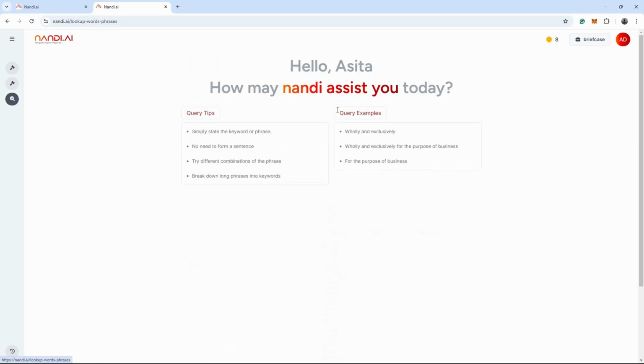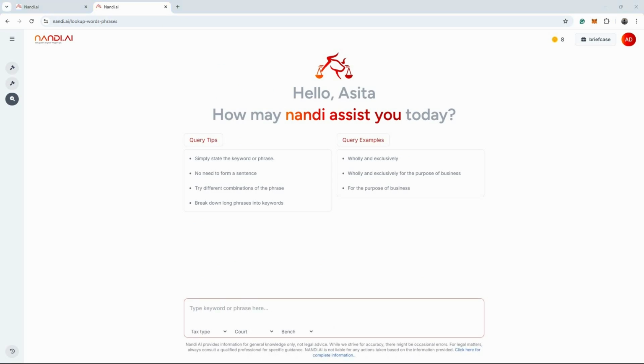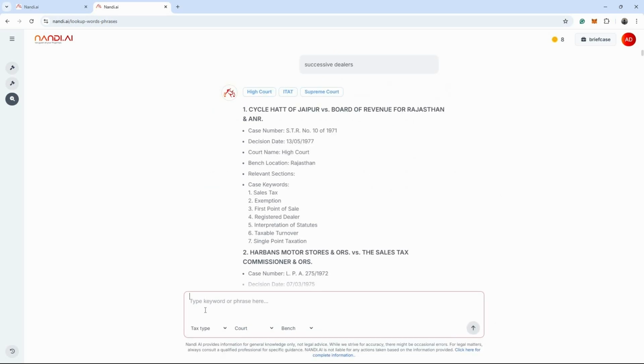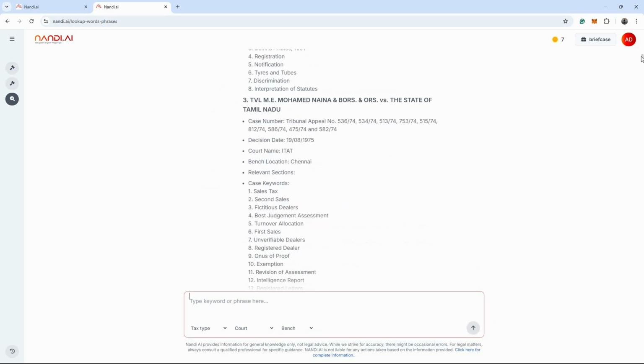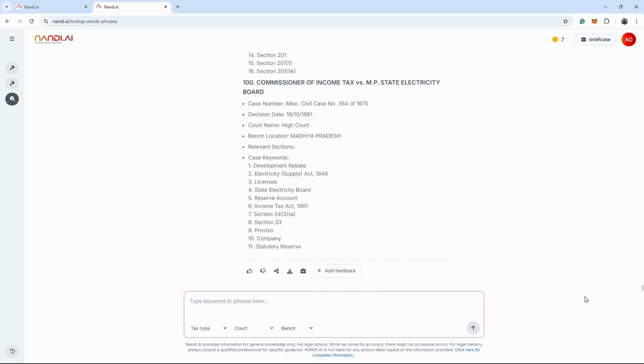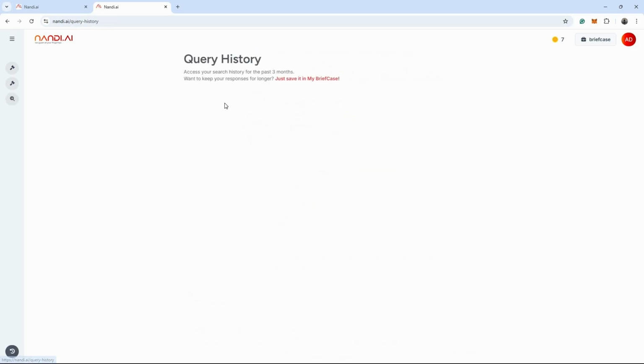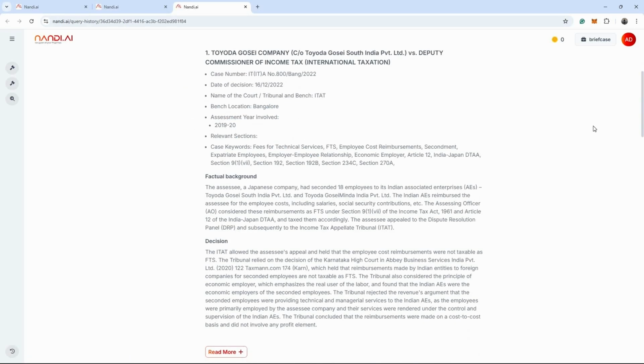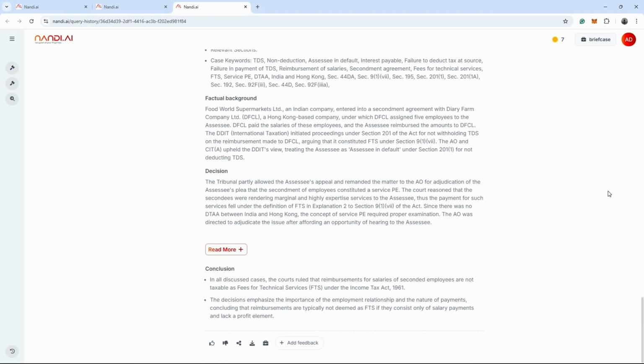Now, let us move to the lookup words and phrases. Here, let me type in the keywords successive and dealers, and let me query it. I'm going to get this information with these keywords. Once I have done that, let me go to the query history, where I can see which queries I have searched earlier and what result was returned.